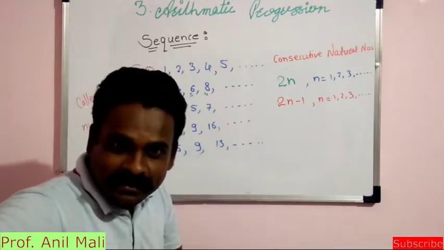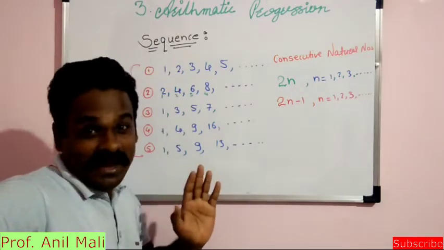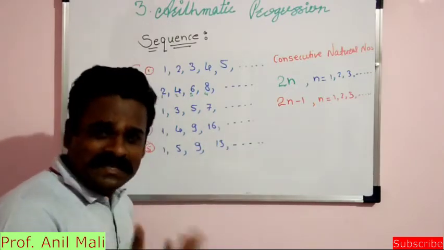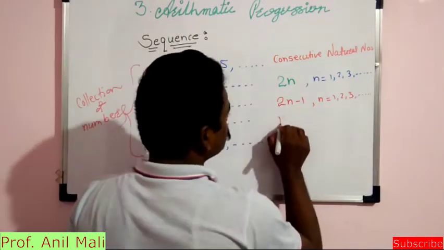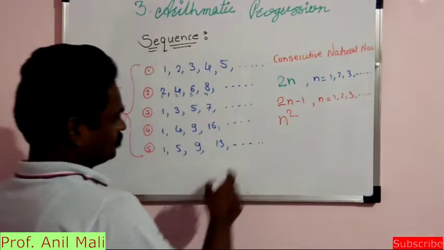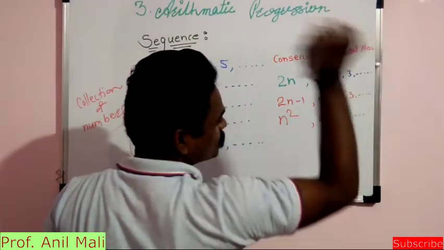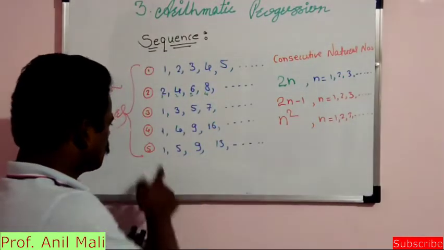So the nth term will be square of n. Oh, what an easy way. Very easy part. We can predict its formula. So n square will be there, where n is equal to 1, 2, 3 and so on.